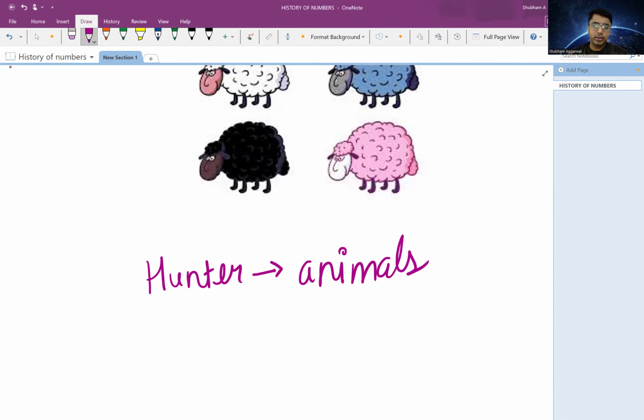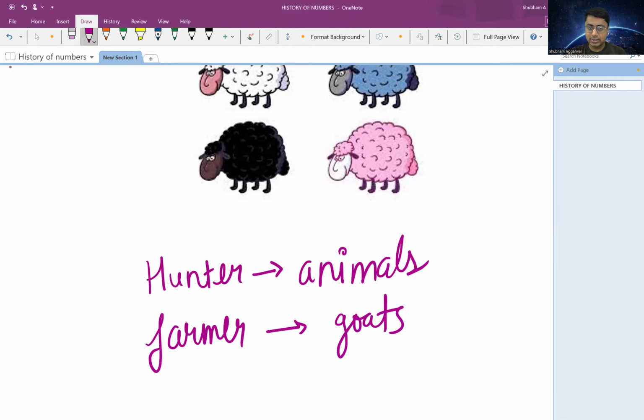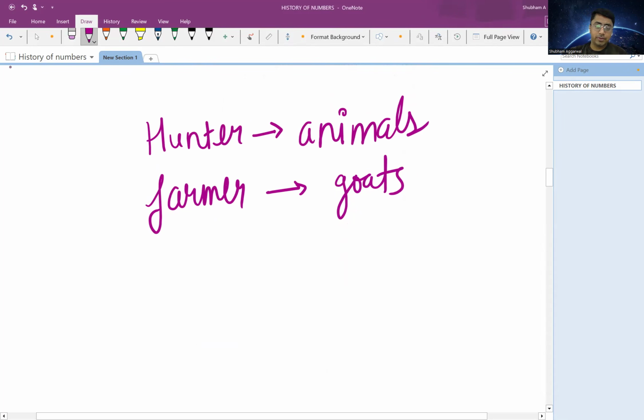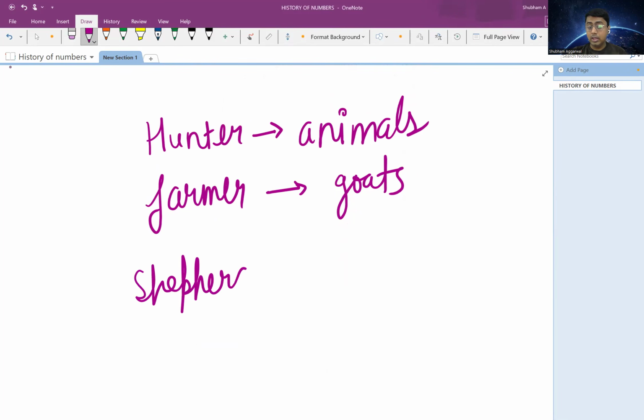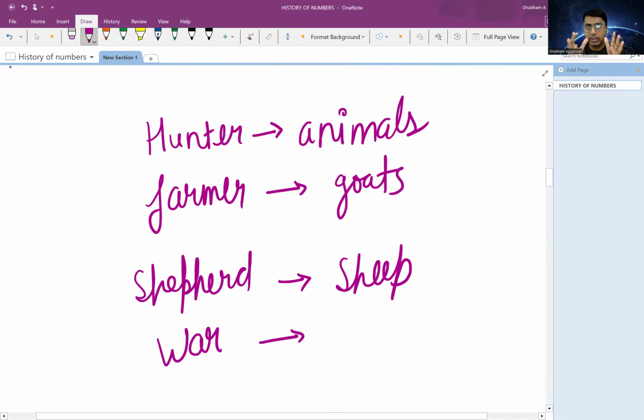Similarly, let's imagine there is a farmer. He has to keep track of how many goats he owns. Similarly, let's say there is a shepherd. Again, he also needs to keep account of how many sheep he owns. Similarly, in case of war, we know that in ancient times there were frequent wars, right? So in case of war also, the leader of the army needed to keep track of how many soldiers they have in their army.